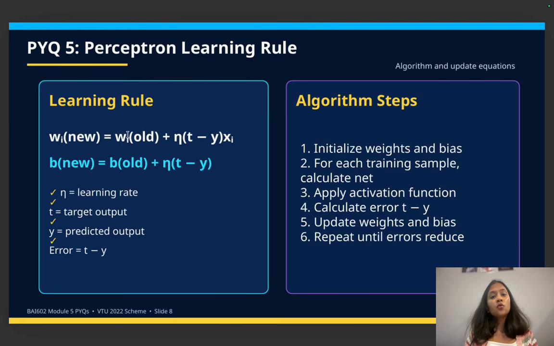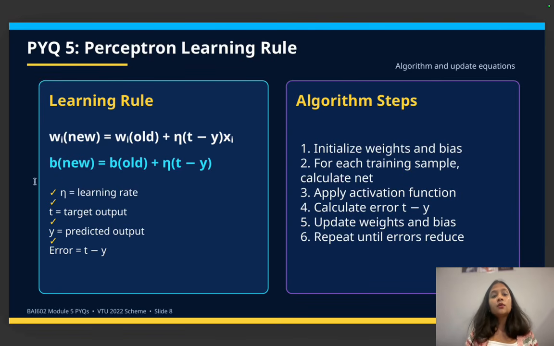It is nothing but the old weight value plus the learning rate, which denotes the learning rate, times (t minus y), where t is the target output and y is the predicted output, times x1. I have already told you, x denotes the input values. So this was to calculate the new weight value.